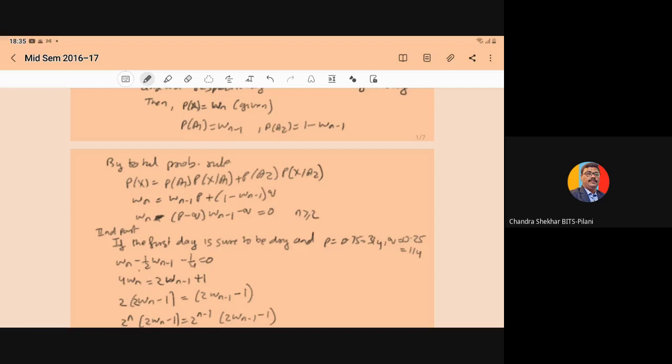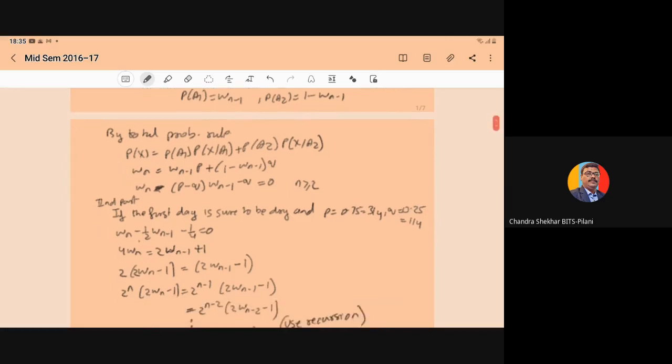Now in the second part, it is given that the first day is surely dry, and p is equal to 0.75 and q is equal to 0.25. So 0.75 is 3 by 4, and q is 0.25, that is 1 by 4. We write here the values of p and q. So our relation becomes w_n minus (3 by 4 minus 1 by 4), that is 1 by 2, so w_n minus 1 by 2 w_{n-1} minus 1 by 4 is equal to 0.